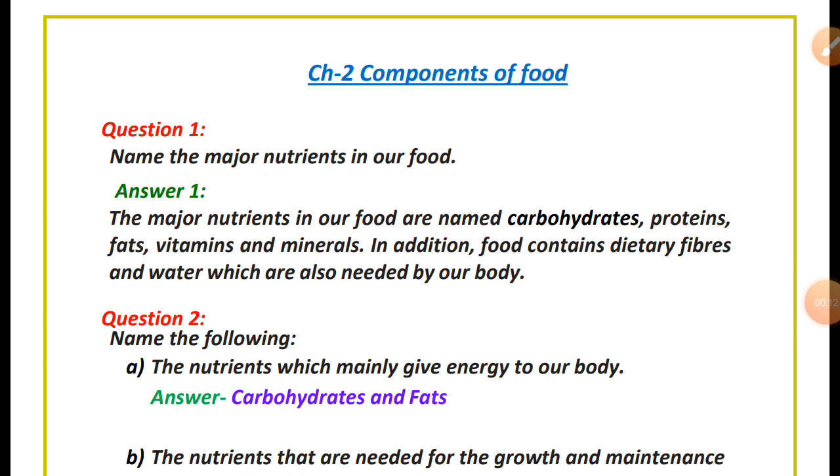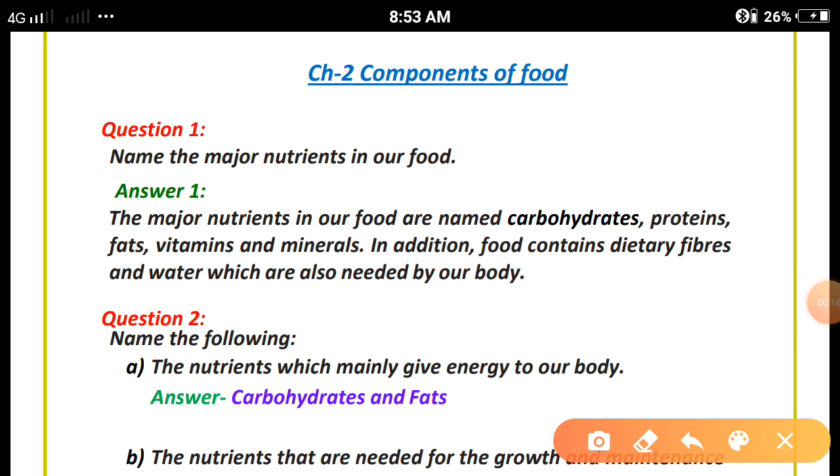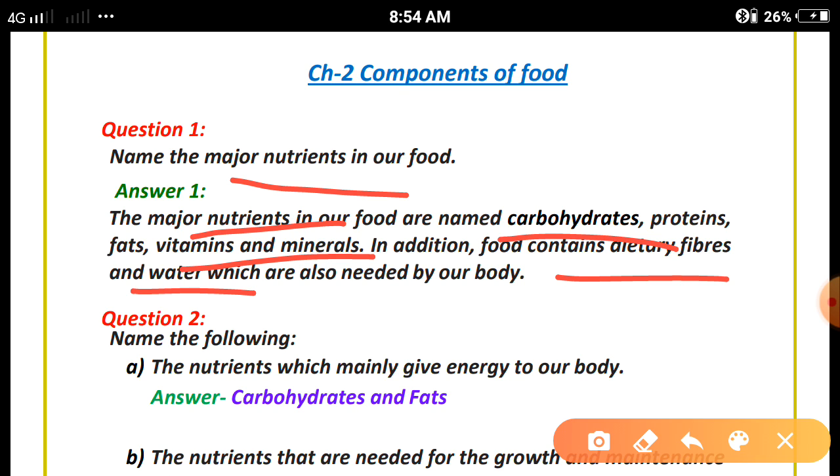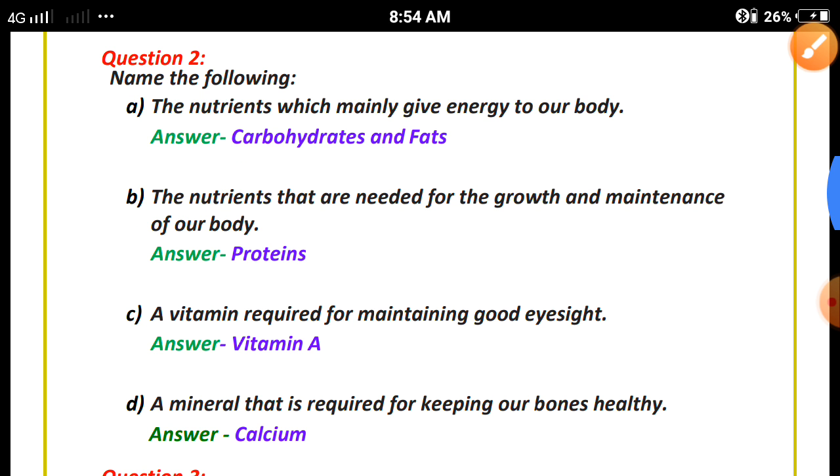So, first question we are taking: name the major nutrients in our food. What are the major nutrients which are found in our food? The major nutrients in our food are carbohydrates, protein, fats, vitamins and minerals. In addition, food contains dietary fibers and water which are also needed by our body. The description of all the nutrients we have seen in the chapter notes. You should revise from there. Clear?